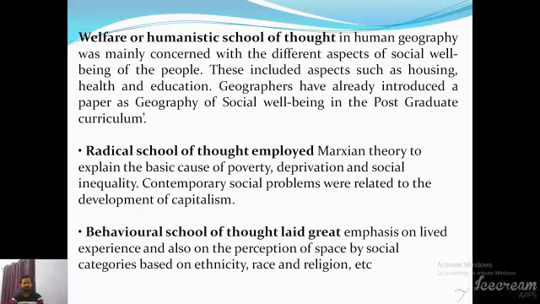Another concept is the behavioral school of thought, which explains people's perception in their society. Some of the geographers thought that no mathematical equation, no quantitative approach can explain people's perception in the society. You may know that geography was earlier strongly linked with mathematical equations.